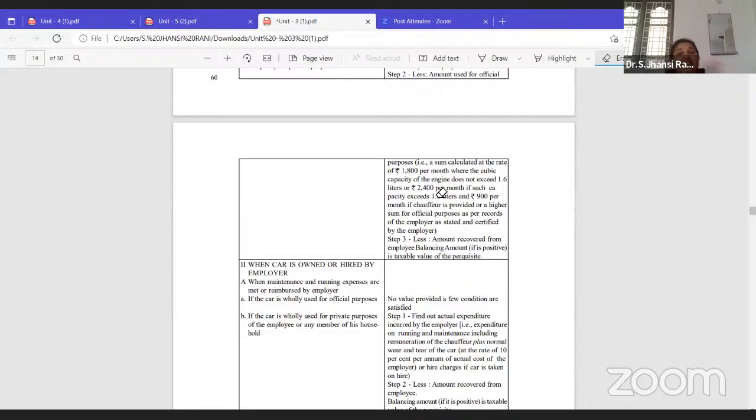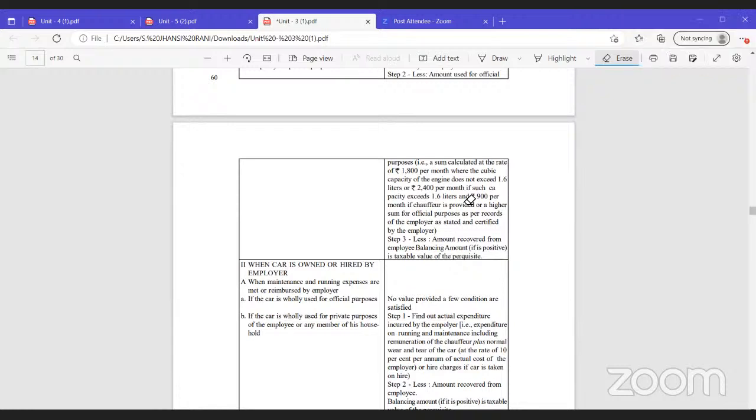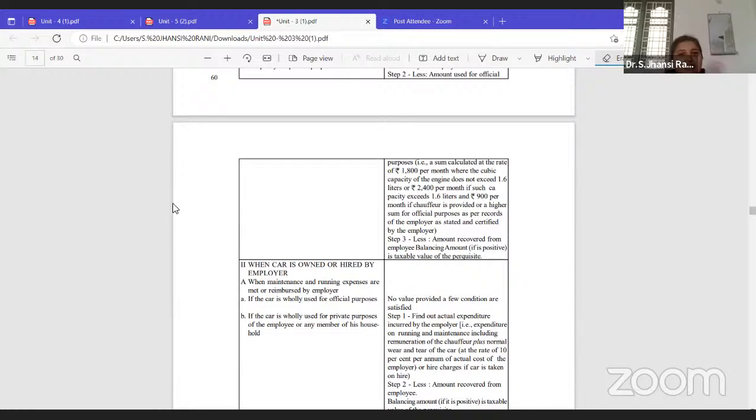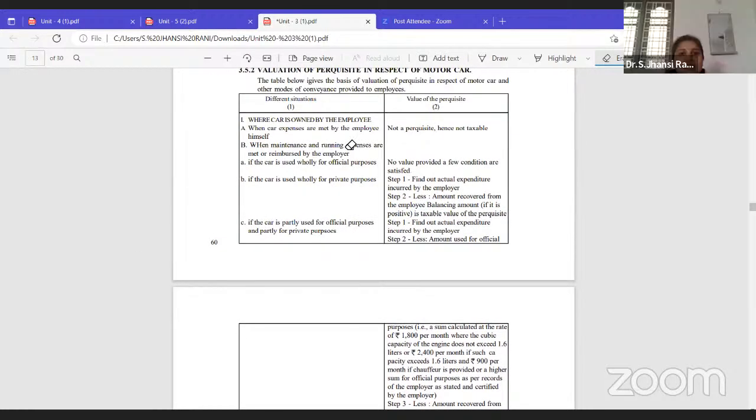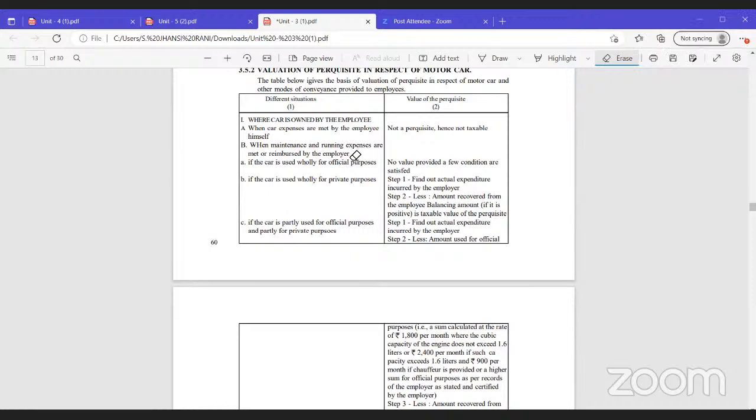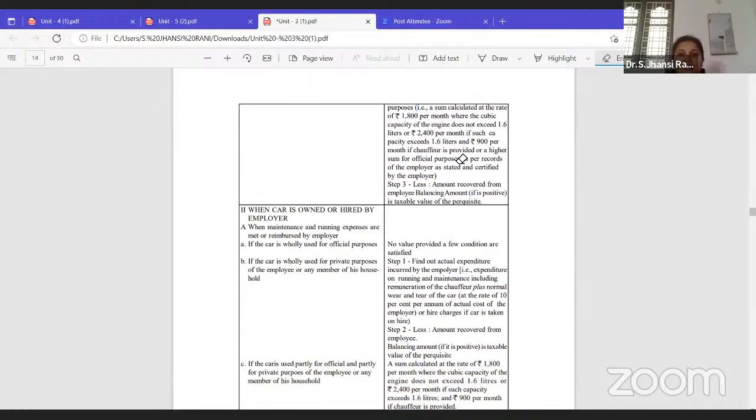And if a driver is provided along with that. If a driver is also provided, because I don't know driving, then even the driver's salary, who will pay, ma'am? The organization only will pay, the employer. You can just look here. The heading: when maintenance and running expenses are met or reimbursed by the employer. The employer is paying this. So all this will be paid by the organization only, and that is the reason it is taxable.